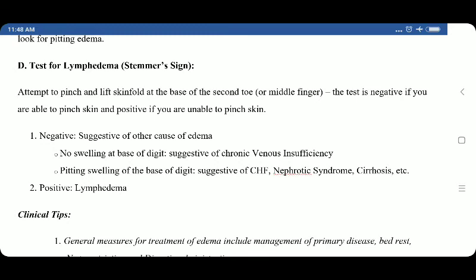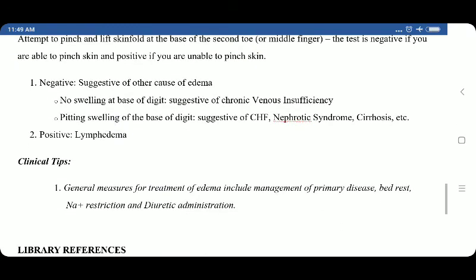Negative is suggestive of other causes of edema, that is no swelling at base of digit, suggestive of chronic venous insufficiency. Pitting swelling of the base of digit is suggestive of CHF, chronic heart failure, nephrotic syndrome, cirrhosis, etc. Positive indicates lymphedema.